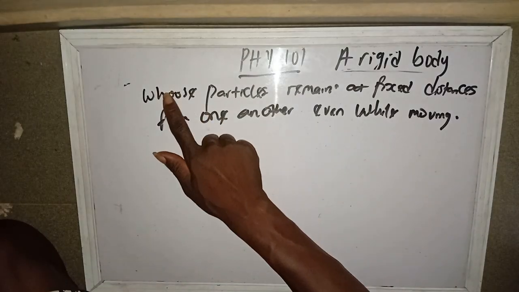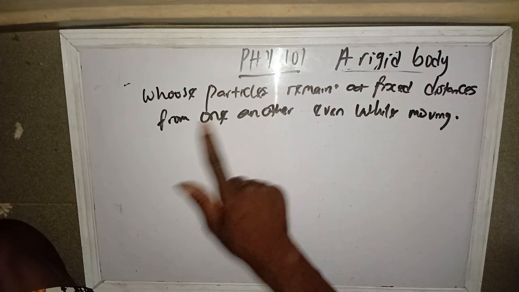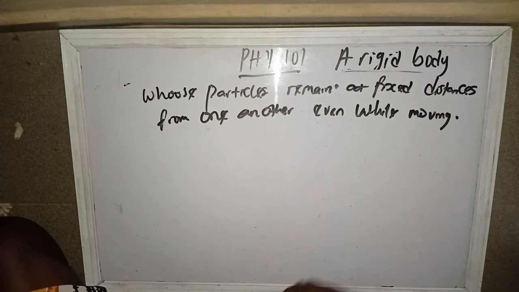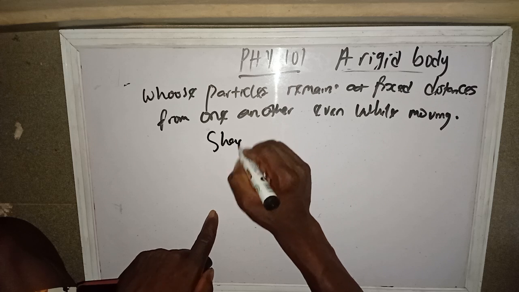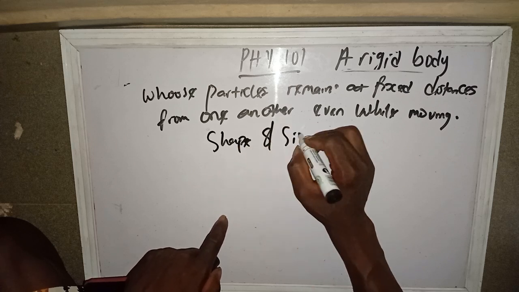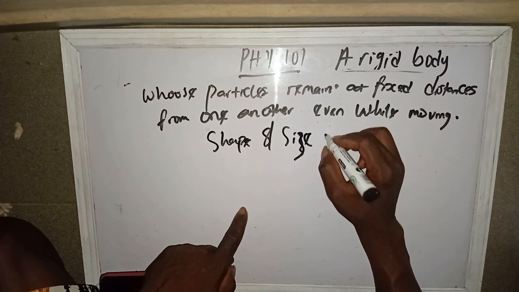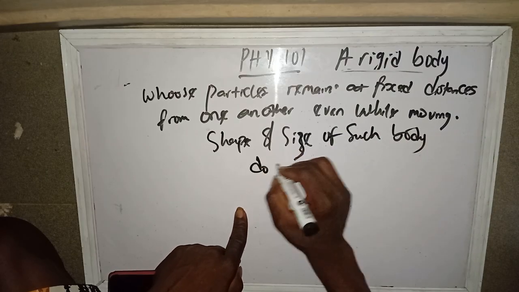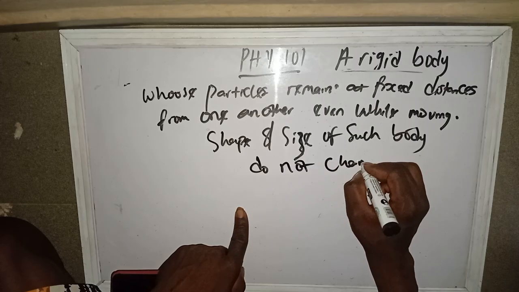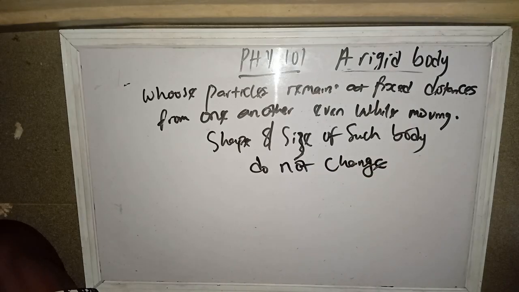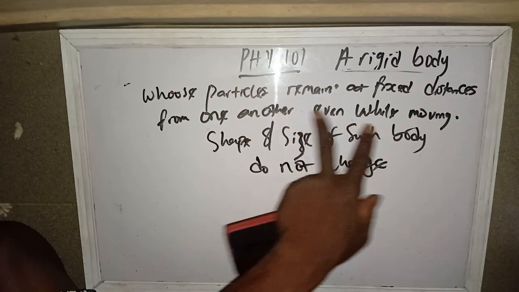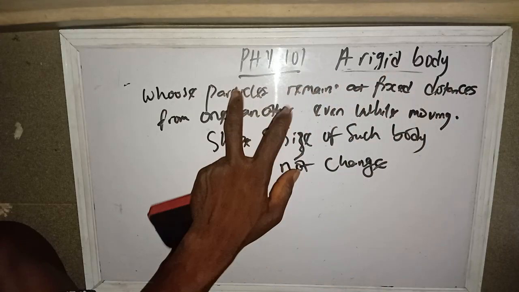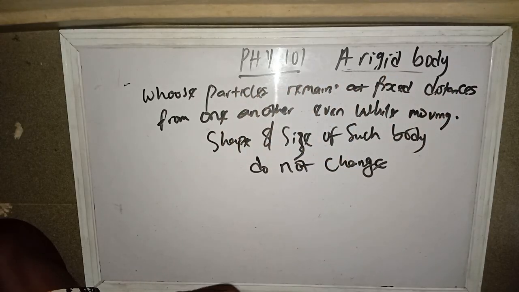So when we say whose particles remain at fixed distances from one another, even while moving, this statement denotes that the shape and size of such body do not change. Yeah, the shape and size do not change, because if they change, then the distances of those particles from one another will not be fixed.